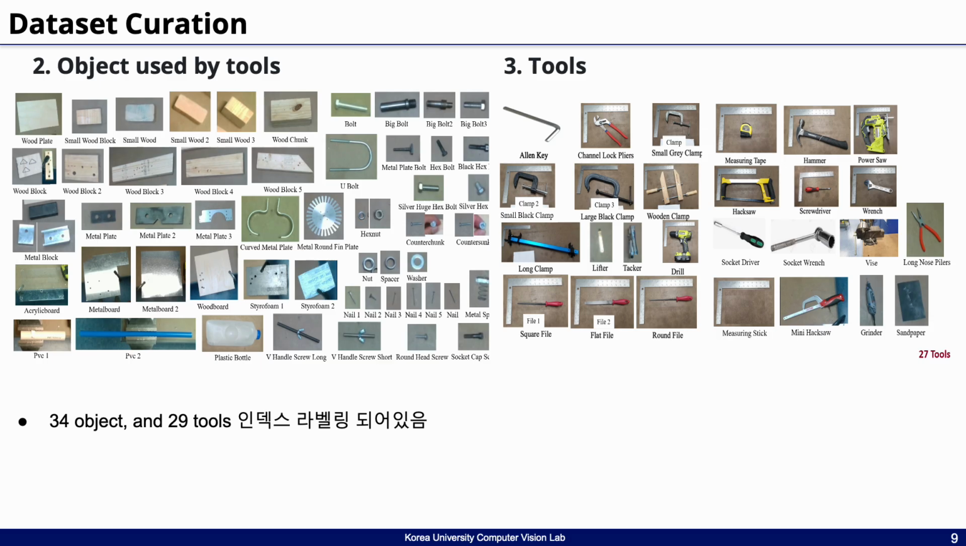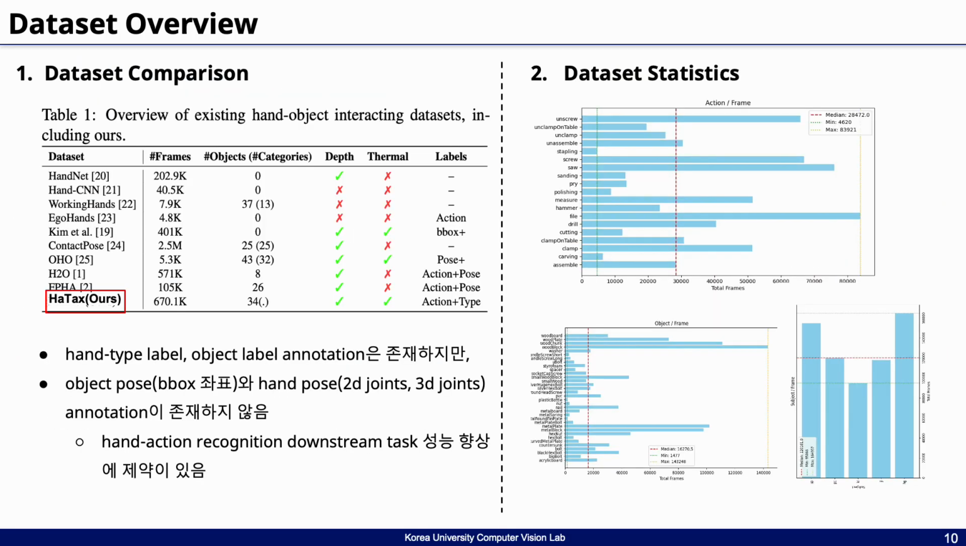Also, our dataset includes index-based labeling for a total of 34 object categories and 29 tool types. Compared to existing hand-object interaction datasets, ours stands out by including a diverse set of object labels and supporting not only RGB, but also depth and thermal modalities. Importantly, our dataset is annotated with both action and hand type labels.